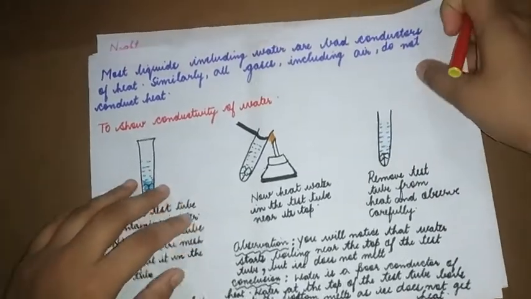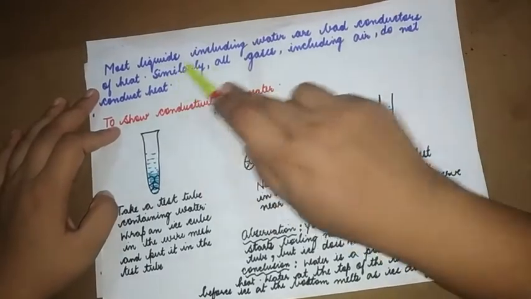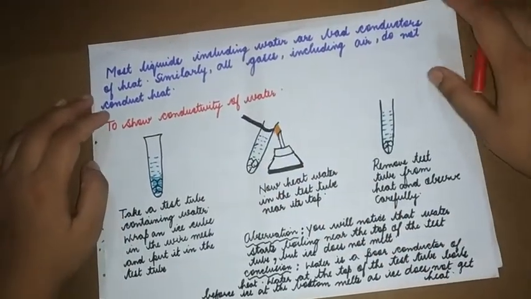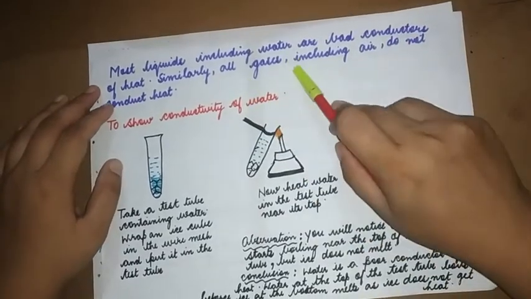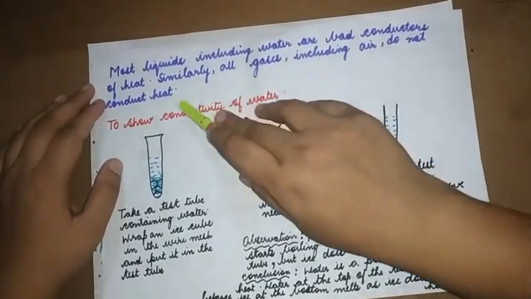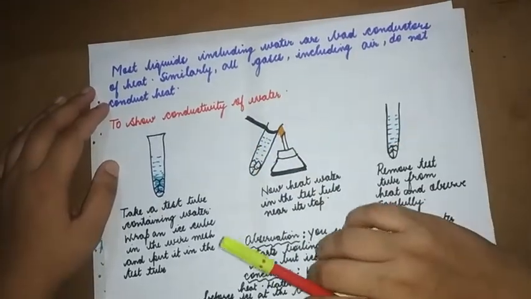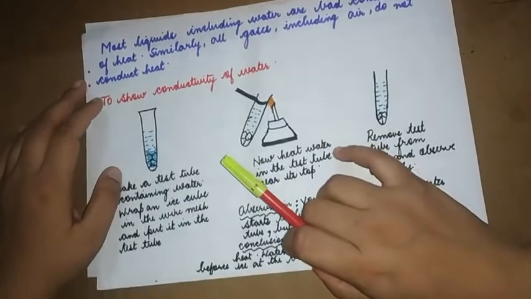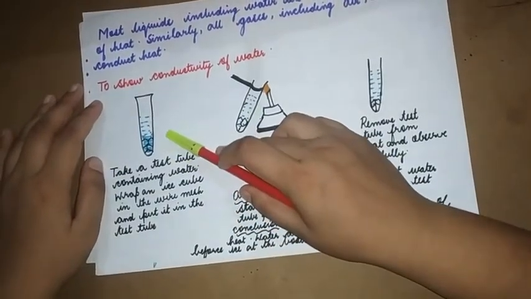Next, most liquids including water are bad conductors of heat. So water is a very bad conductor of heat. Similarly, all gases including air, they do not conduct heat. To show conductivity of water, what do we require for that? We need to take a test tube containing water.